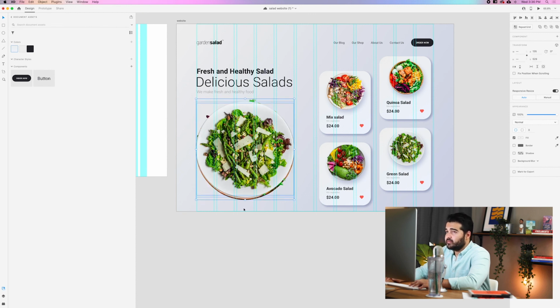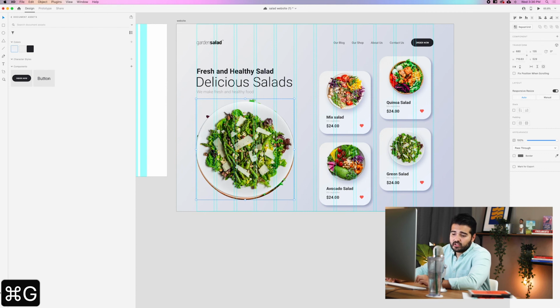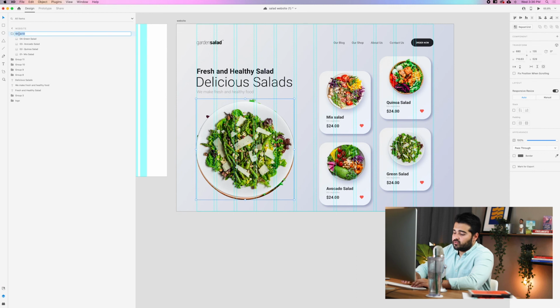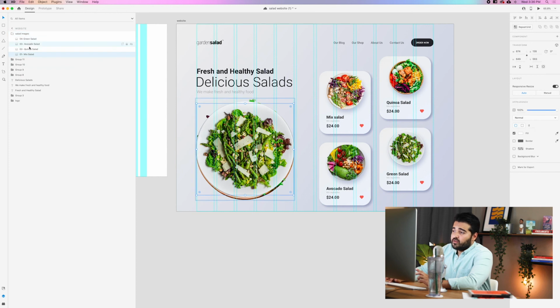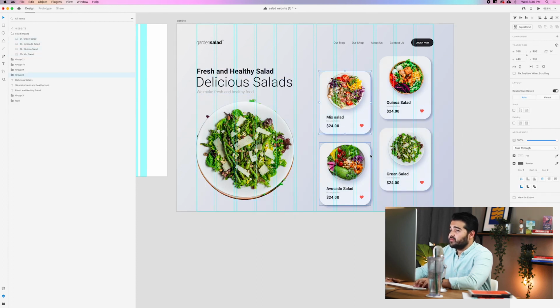And then we're gonna group them. And we're gonna go to the layers panel and we're gonna see the group and we're gonna name this group salad images. So we have the order of the salads right here, and we need to take these salads and group them all together with these items that we have right here.